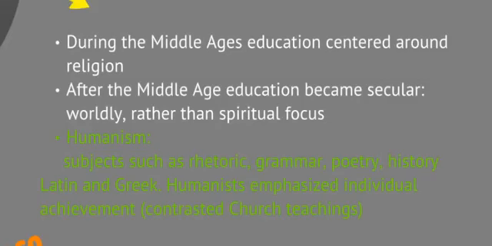During this time we see humanism come about, okay, and all humanism is just subjects like rhetoric and grammar, poetry, history, Latin, and Greek. Now humanists pretty much went against what the Christian church was emphasizing or teaching. Humanists emphasized individual achievement, and that contrasted with the church.